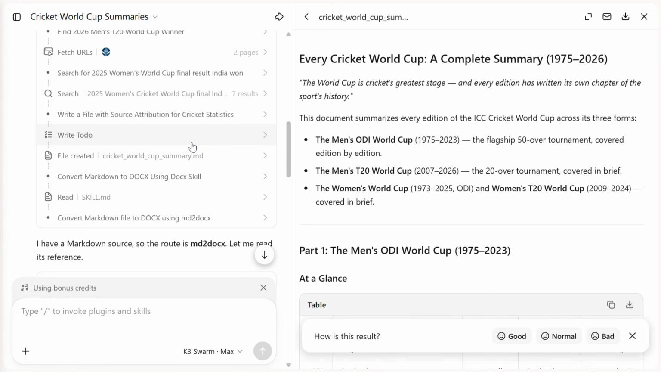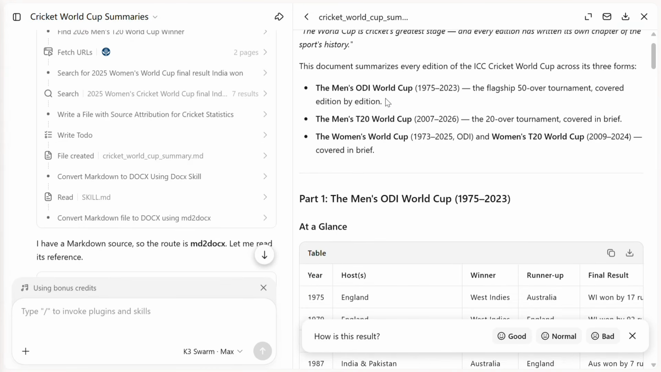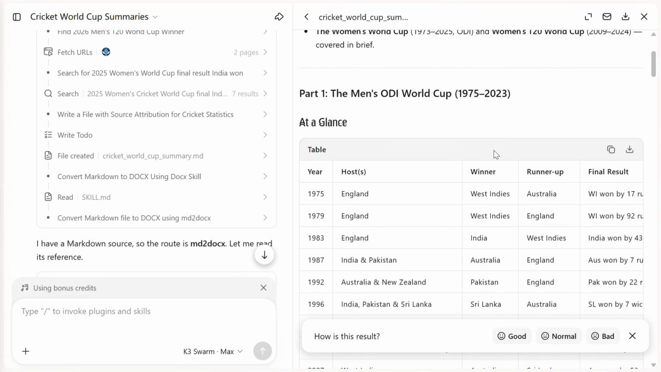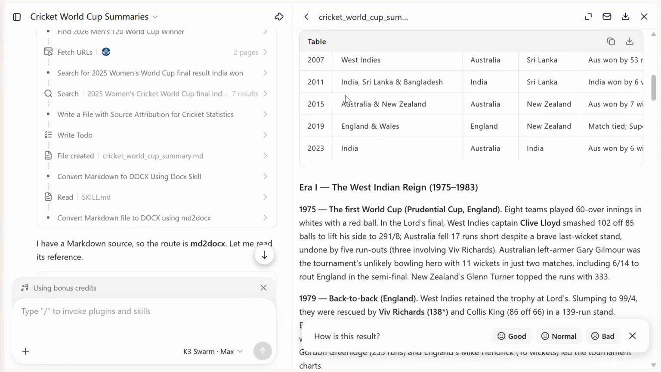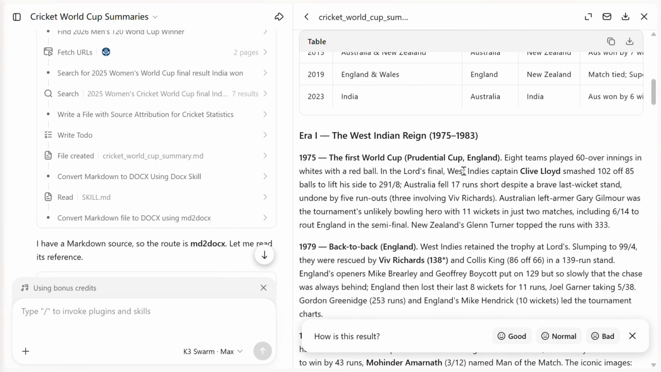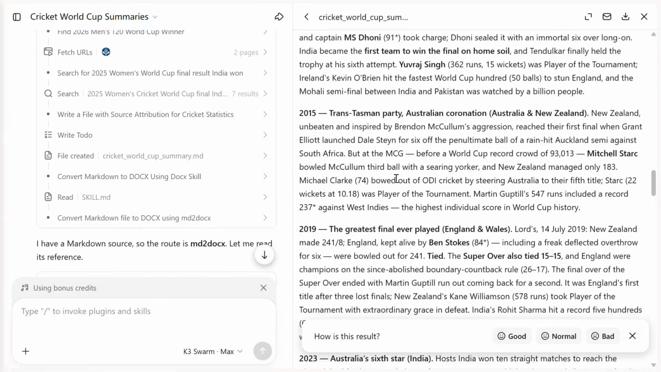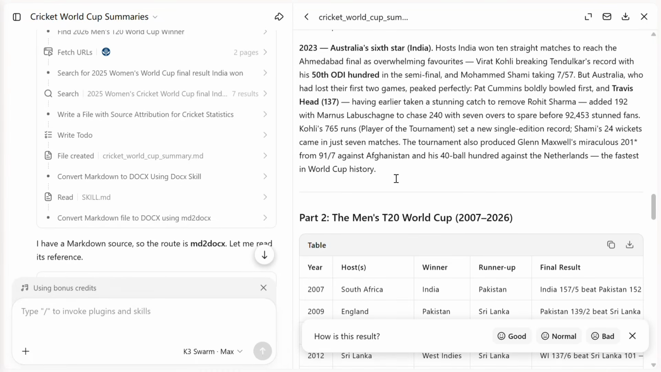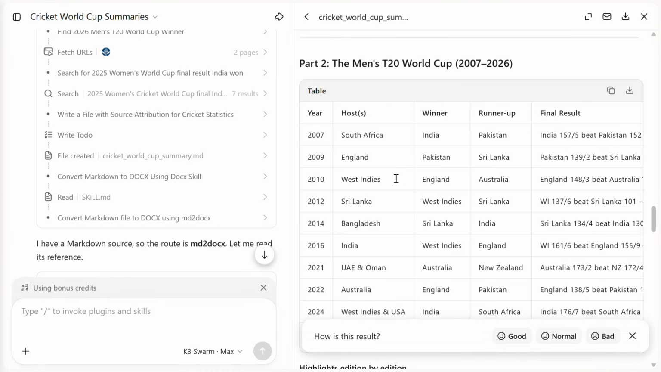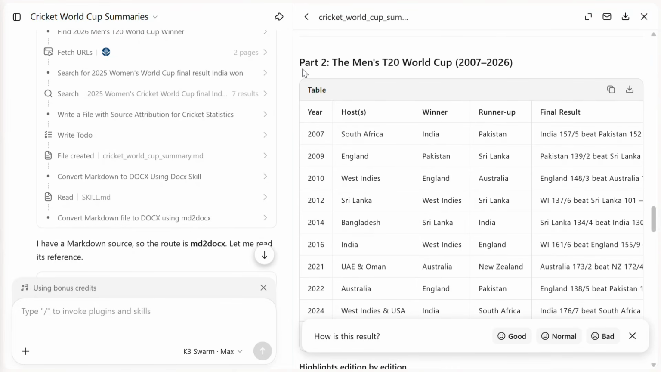So we are back with the final report created by 3 agents. As you can see, this is the most comprehensive it can get, and you can see the stark difference between K3 and K3 Swarm. Every cricket World Cup, a complete summary, and this includes Men's World Cup, Men's T20 World Cup, Women's World Cup, Women's T20 World Cup also. So 4 World Cups rather than just one. As you can see, this was the first part. Then they've given a detailed summary also of each World Cup. I think it is very similar to the output produced by K3, but in more detail. And K3 completely missed out the other 3 parts.